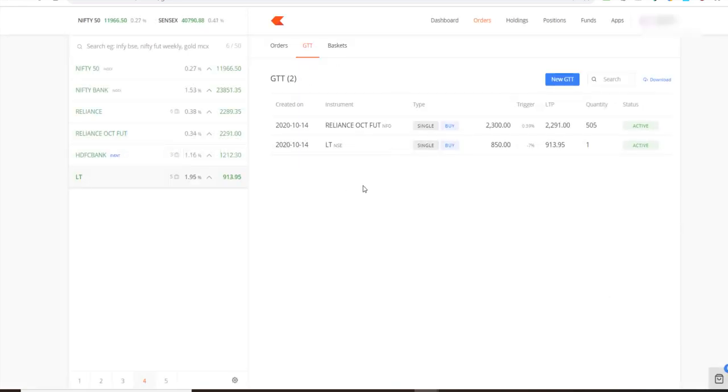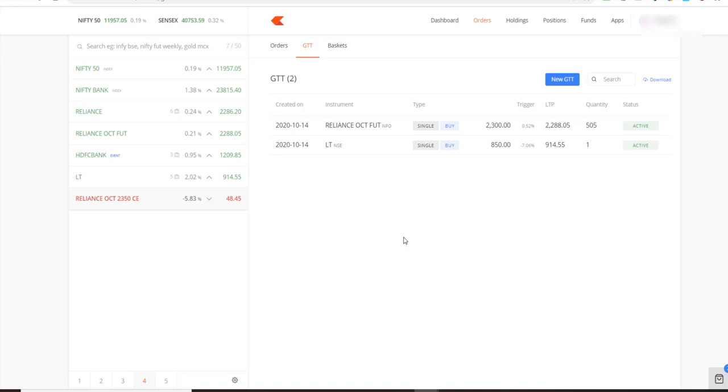Reliance October, so this would expire in October, but the GTT function will actually work for the entire 1 year, and it's good to accumulate stocks. Let's say you have seen Infosys taking support at a certain level, and you want to buy it at that level, but you can't really watch the market like a hawk the whole day. You can simply use GTT. It'll be valid for 1 year, and that way you'll be able to buy at your price.